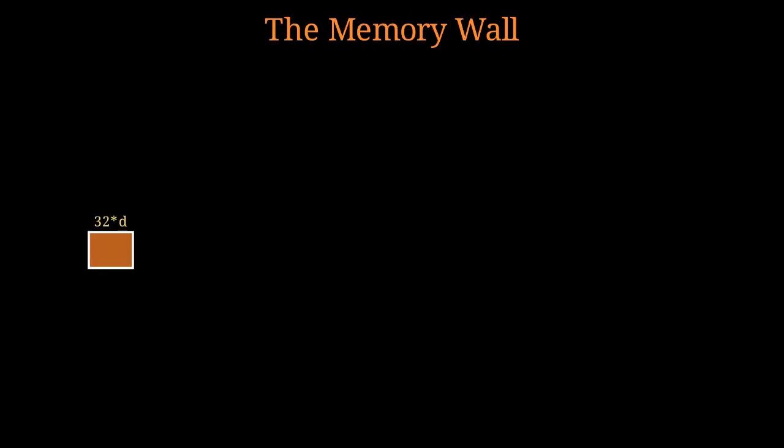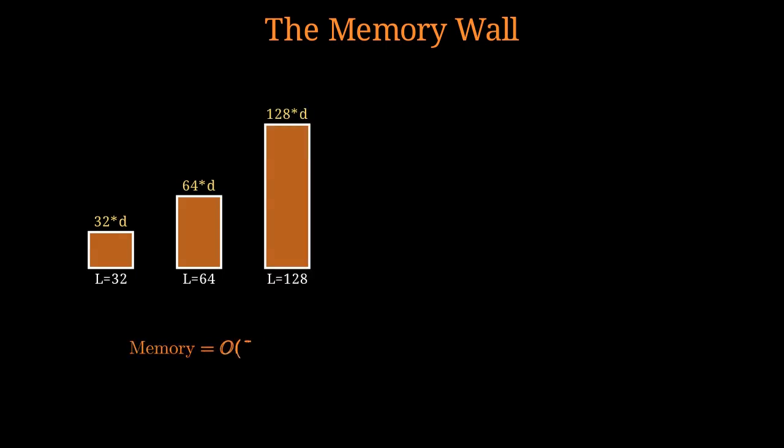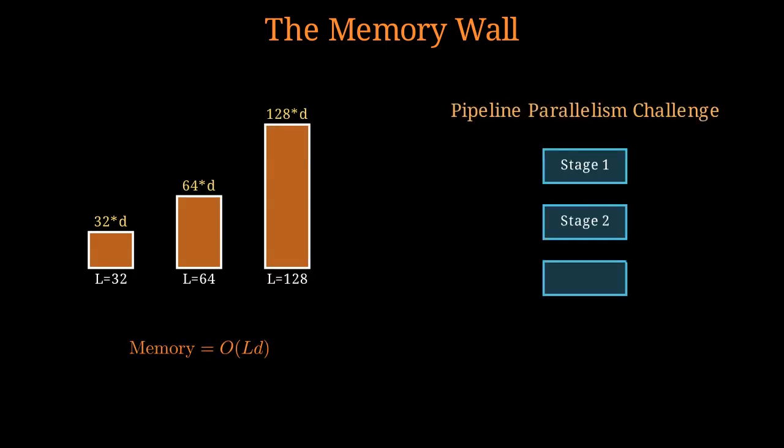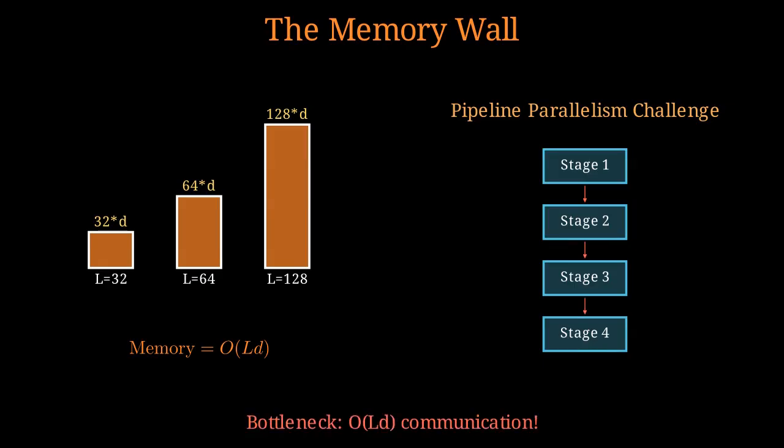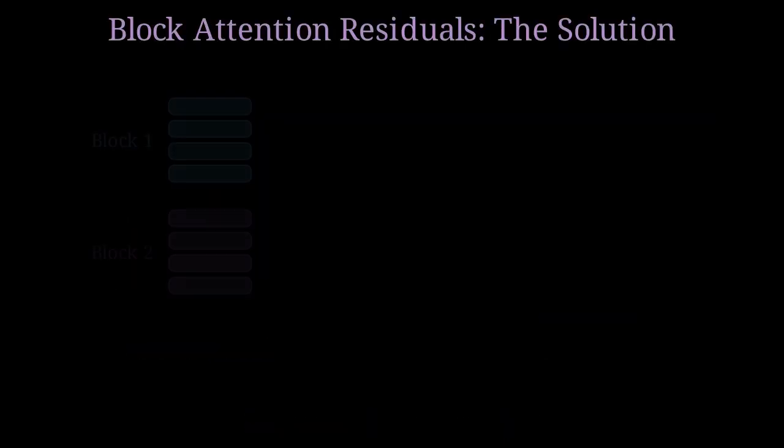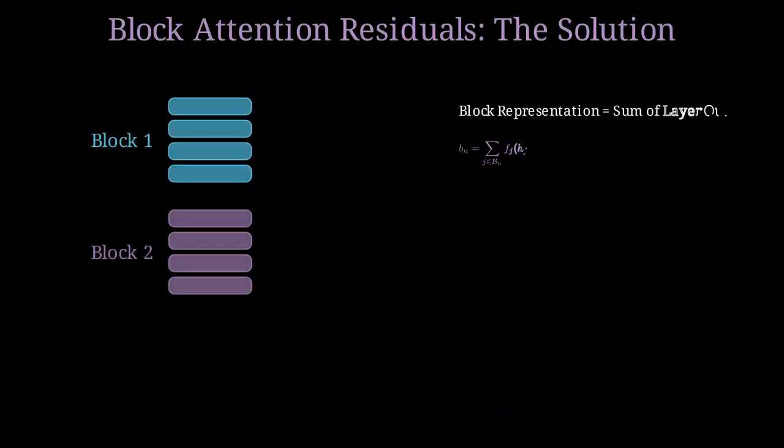Depth creates a memory wall. Linear scaling with layers burdens pipeline parallelism, as this old communication bottleneck forces us to find a more efficient way to aggregate information. We solve the memory bottleneck by grouping layers into blocks.